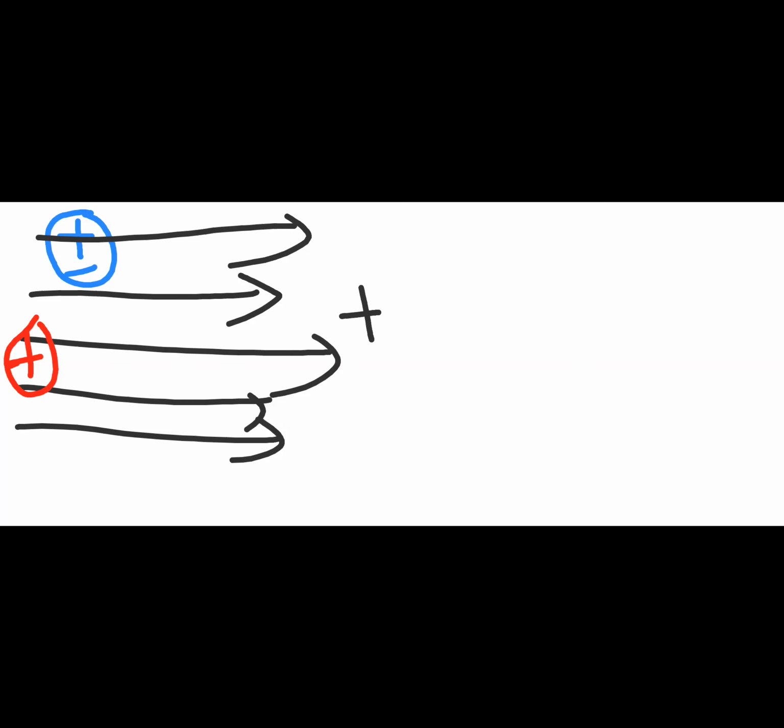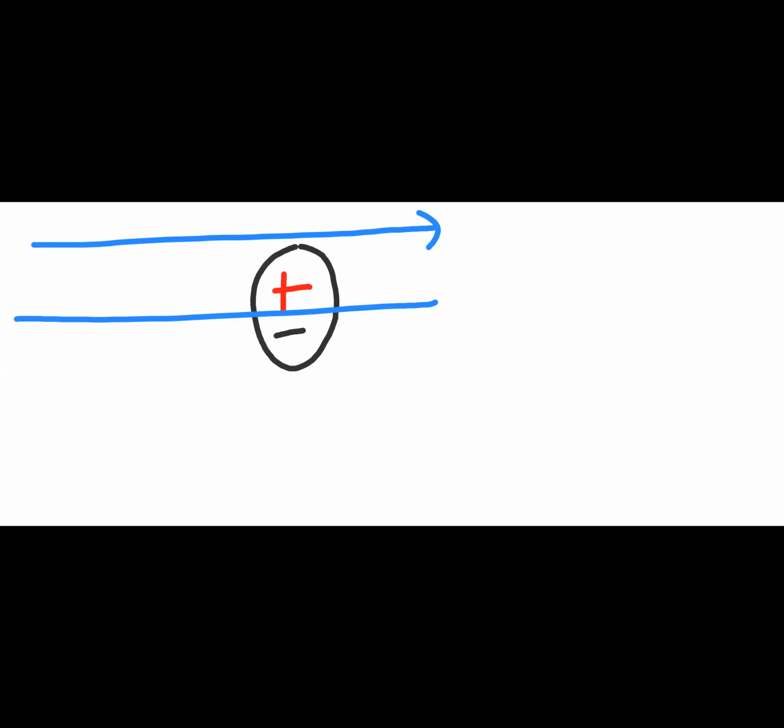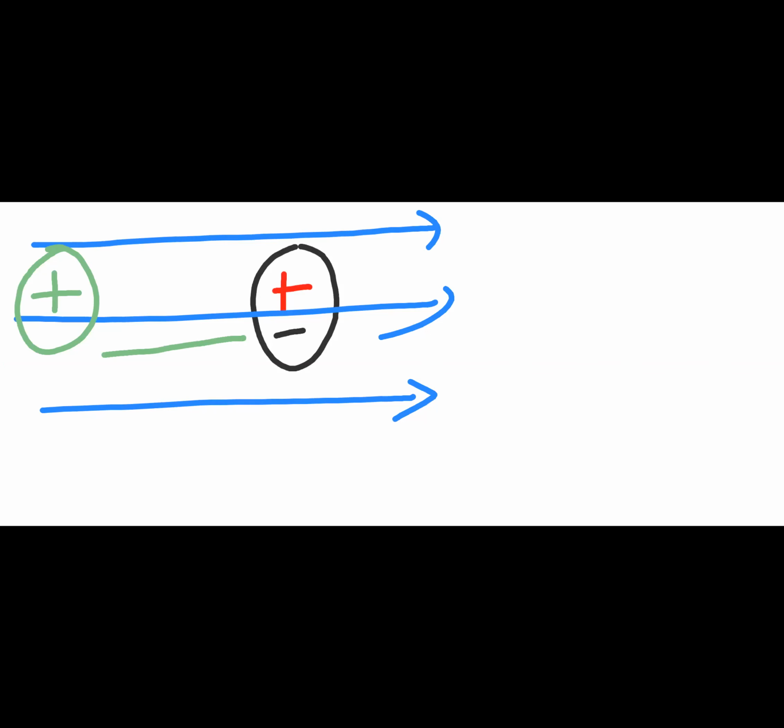Okay, fine. So let's make it more clear. I have plus and minus over here. I will change the color this way. Now you have this blue color as the electric field. Now what will happen? Because this is an electric field, over here I will have a positive charge. Now this positive charge will apply a force of attraction on whom? On the red one or the black one? It is going to apply a force of attraction on the black one, because positive and negative will attract, right?